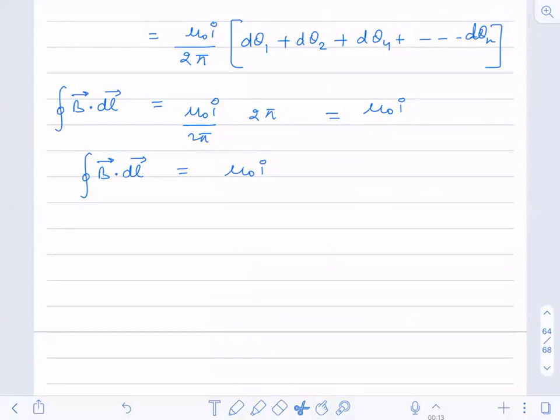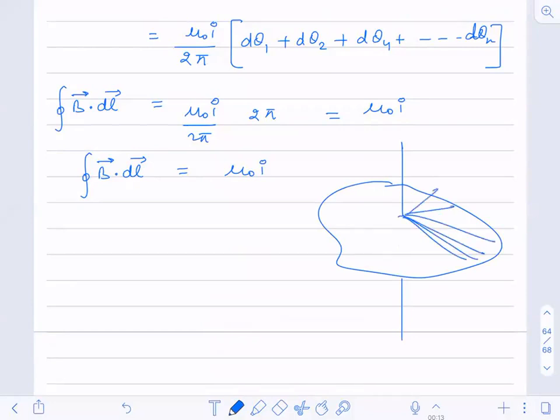How did you get 2 pi there? I'm adding the complete angle here. See here, if this is the loop, and if I add completely, like this is d theta, d theta, d theta, everywhere d theta is there. So if I go one circle completely, how much will I get? Will I get 2 pi only? No matter what the shape is, if one complete revolution brings me back to the initial point, it is 2 pi only. Yes, it is 2 pi only.